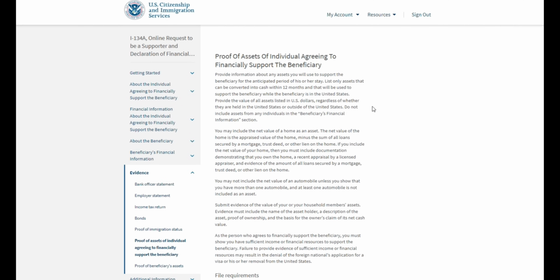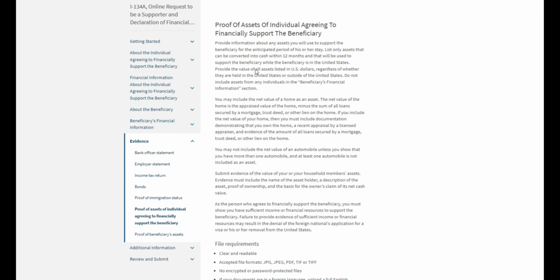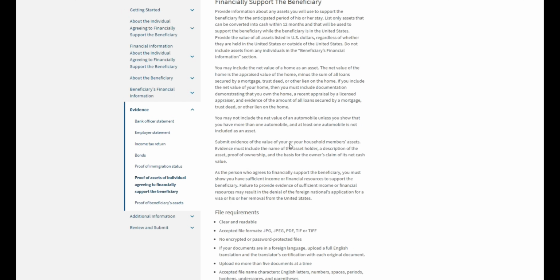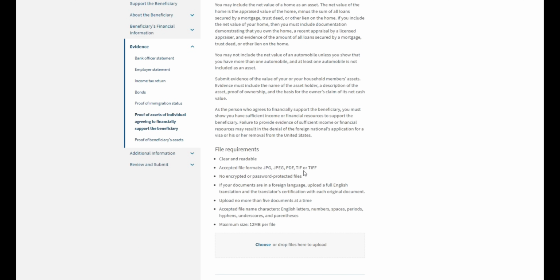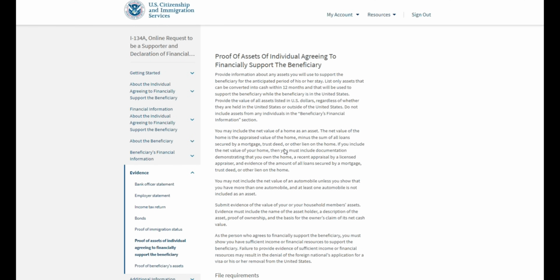Next, you will need to provide proof of assets. So this first part is asking for proof of assets from the supporter. In this particular case, you will need to upload proof of your assets, such as if you listed, for example, your checking or savings account, then you will have to include proof of it here, such as 12 months of bank statements, for example, that you have owned these assets.